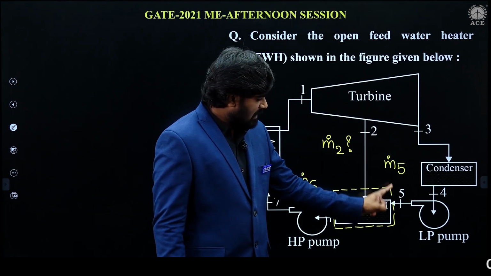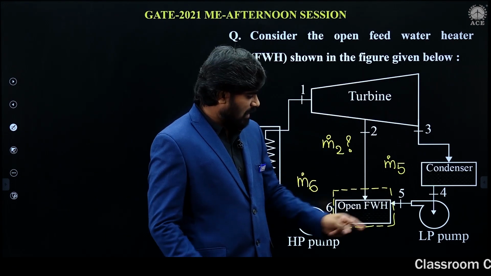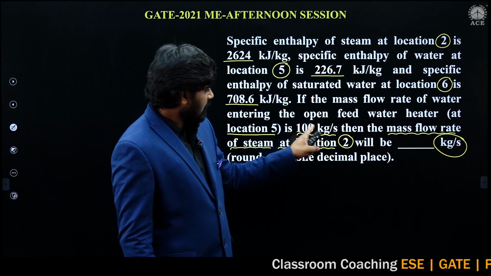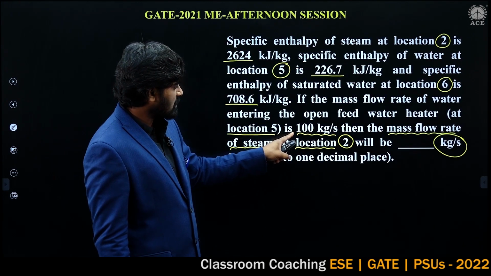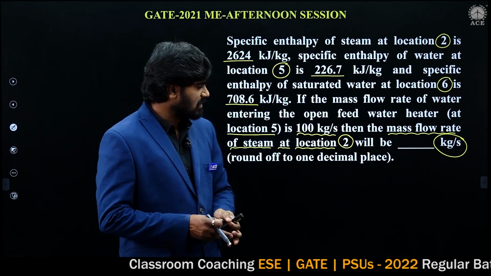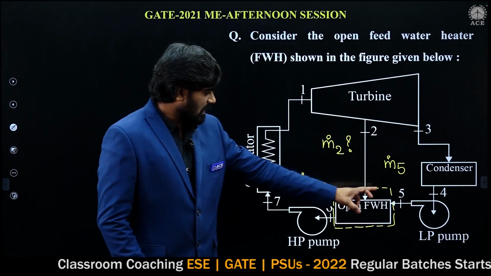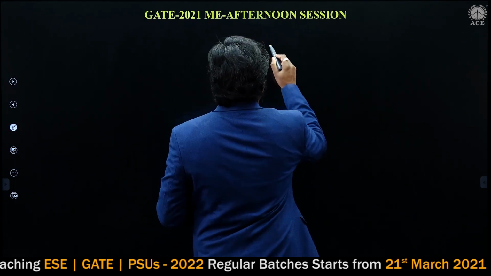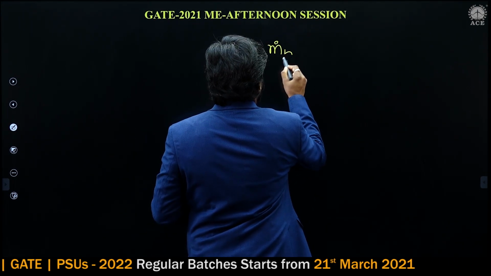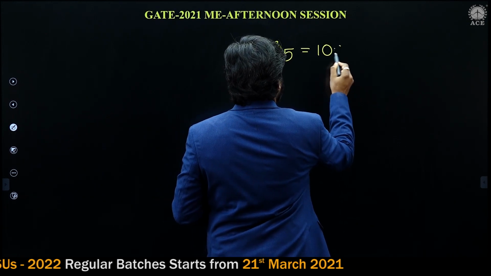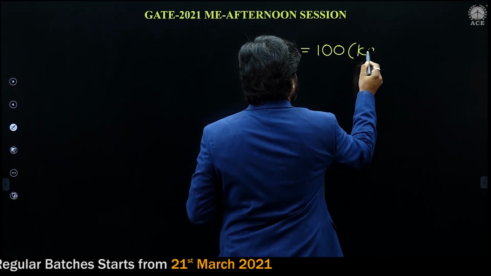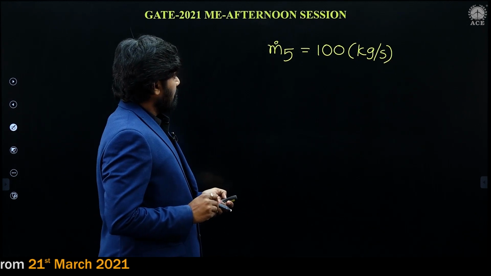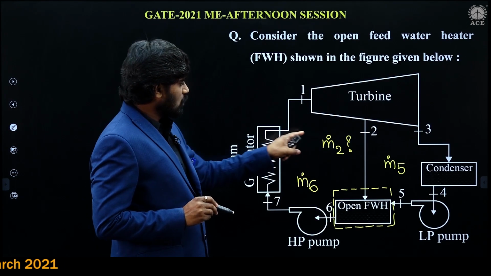The mass flow rate at section 5 is given: 100 kg per second. Okay. The mass flow rate at section 2 is to be calculated.